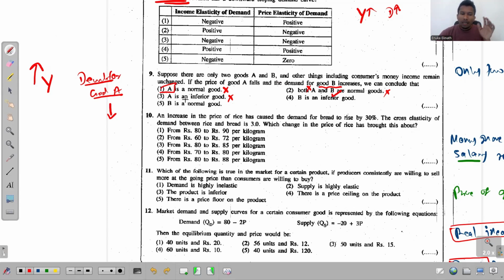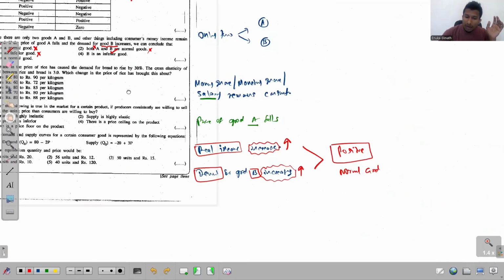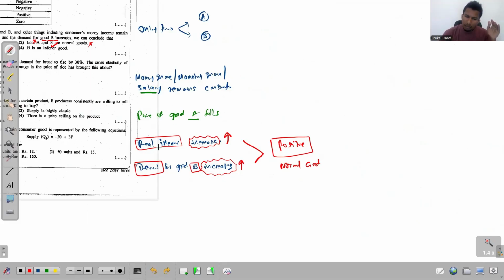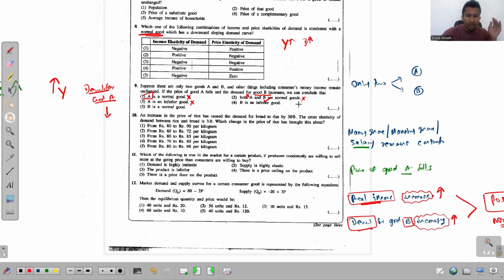Fourth, B is an inferior good. There's a positive relationship between the person's real income and the demand, so this is a normal good, not an inferior good. So this is also wrong. The fifth one, B is a normal good. That's the correct answer for question 9.